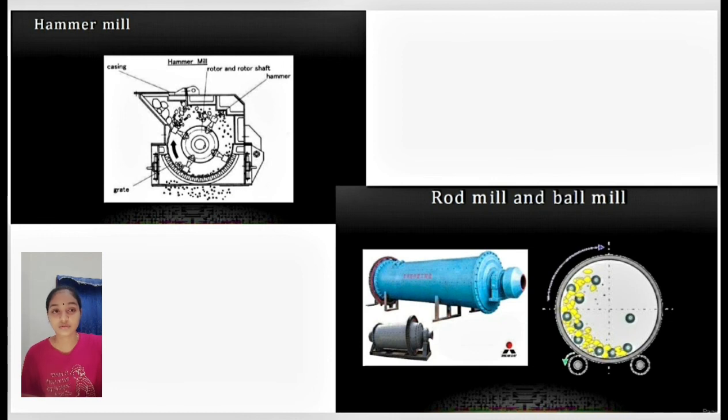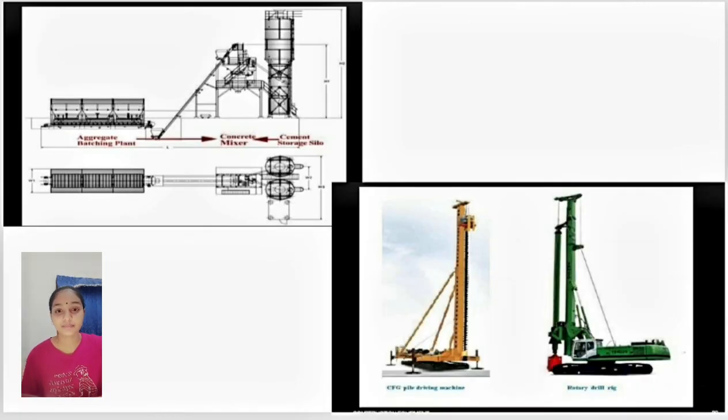Hammer mill is one of the impact crushers mostly used as primary or secondary crushers. Rod mill and ball mill, these are the tertiary crushers. Concrete production plants for mixing different ingredients in requiring proportion. And the last one is pile driving equipment. The process of pile driving involves lifting the piles into position, holding it to refusal or to a specific dip.